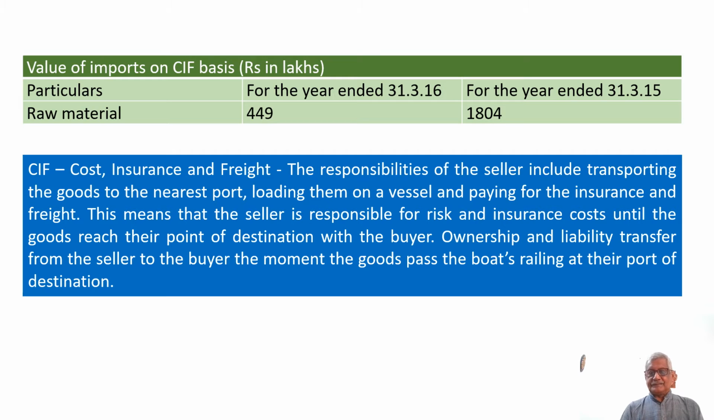Cost, insurance and freight. The responsibilities of the seller include transporting the goods to the nearest port, loading them on a vessel and paying for the insurance and freight. This means that the seller is responsible for risk and insurance cost until the goods reach their point of destination with the buyer. Ownership and liability transfer from the seller to the buyer the moment the goods pass the boat's railing at their port of destination.